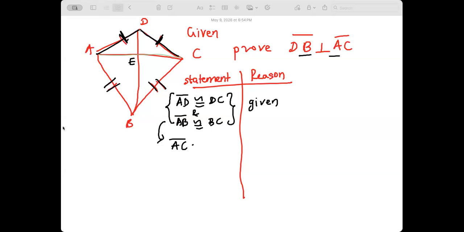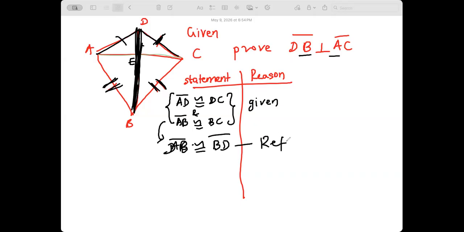We'll go to different triangles. See, they've given this, clearly, they've given this, they've given this. So which triangles can I prove to be congruent first? This E seems a common side, right? So A, E, B. Can I say DB is congruent to BD? Reflexive property.